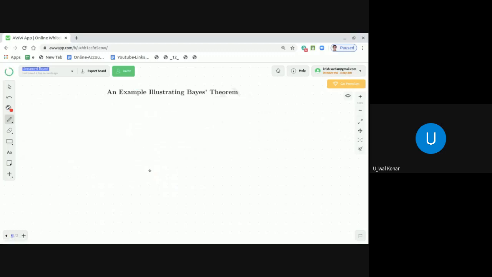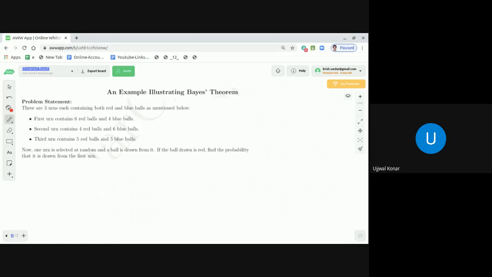So, let me first read out what I just placed in front of you. The problem statement is like this. There are 3 urns, each containing both red and blue balls as mentioned below. The first urn contains 6 red balls and 4 blue balls. The second urn contains 4 red balls and 6 blue balls. And the third urn contains 5 red balls and 5 blue balls.